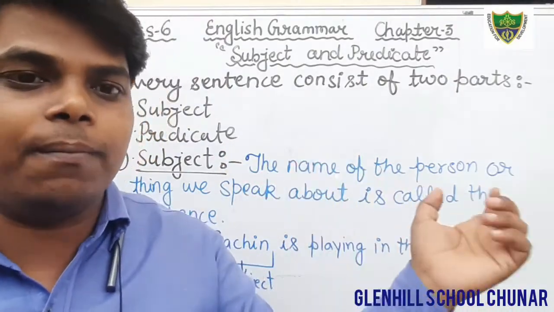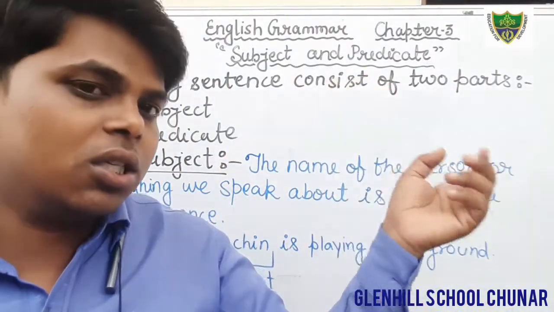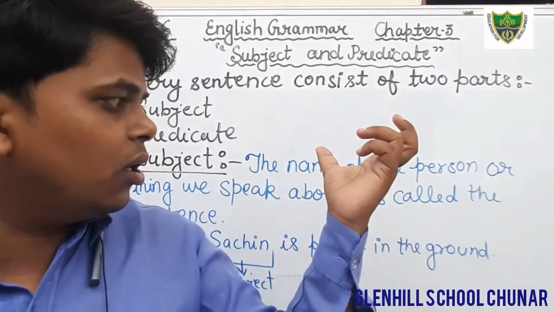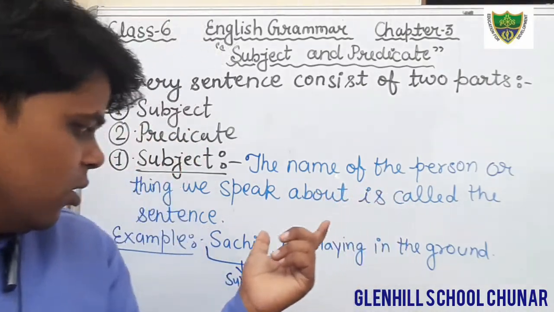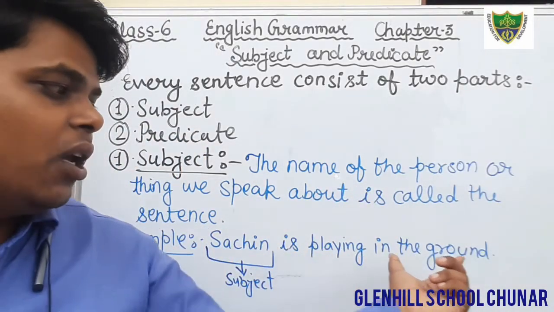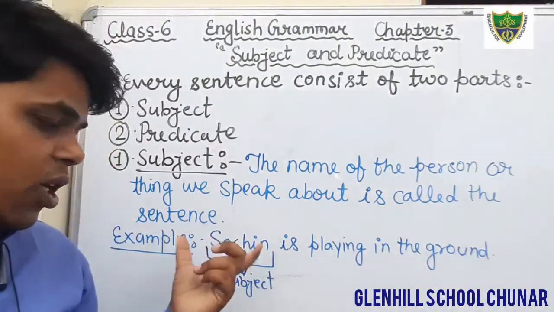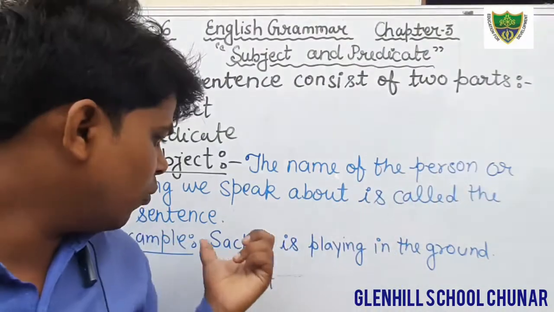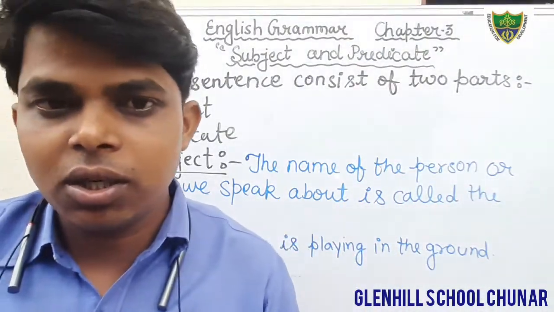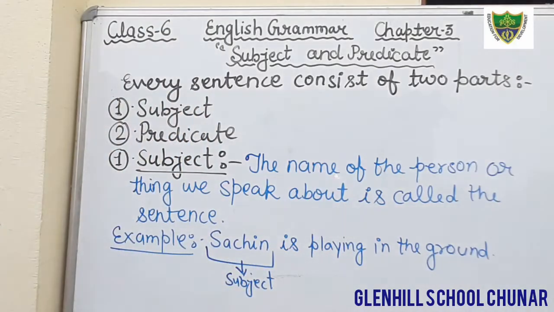Subject denotes the name of any person or things or any animal or anything that denotes the name. Sachin is playing in the ground. In this sentence, what is subject? Sachin, because it is the name of a person. Therefore, the word Sachin is subject in this sentence. Okay students, just write down. So I think you all have understood what is subject, and now we will discuss what is predicate.